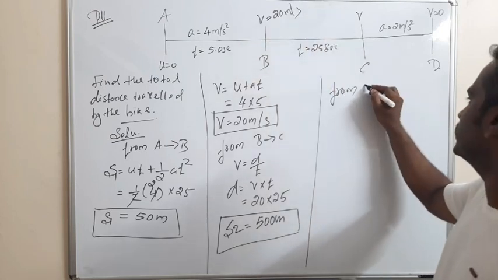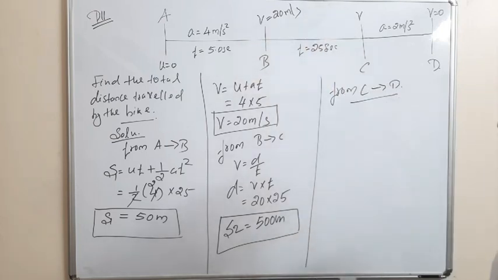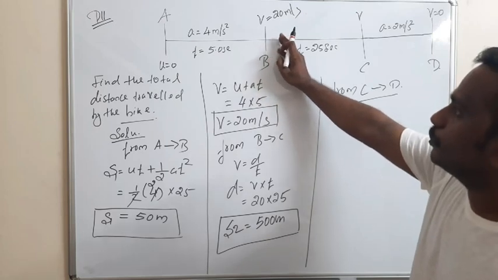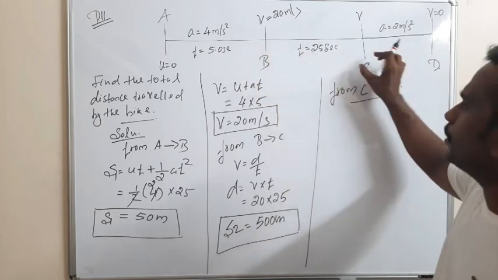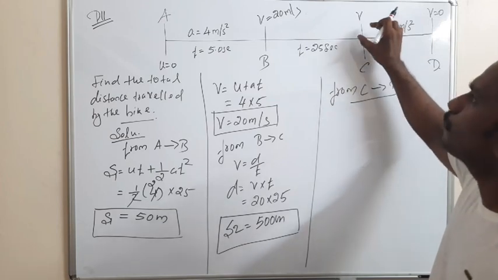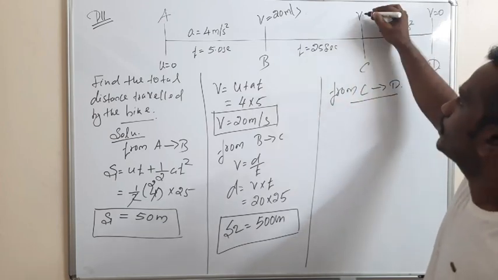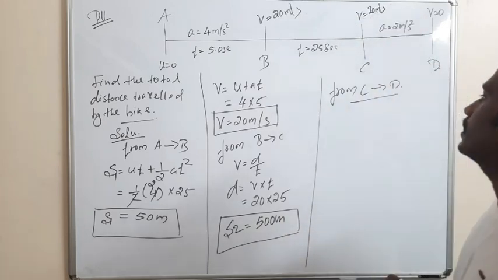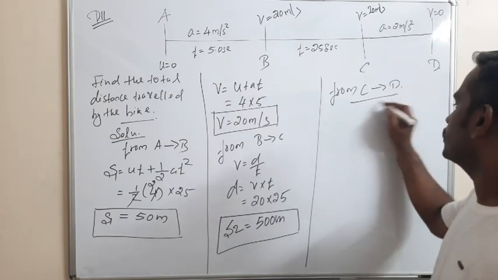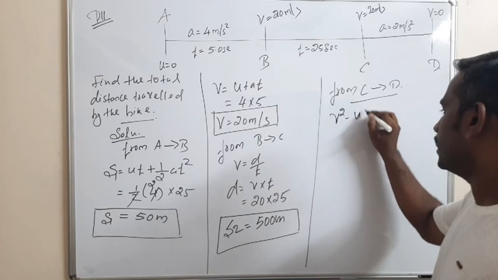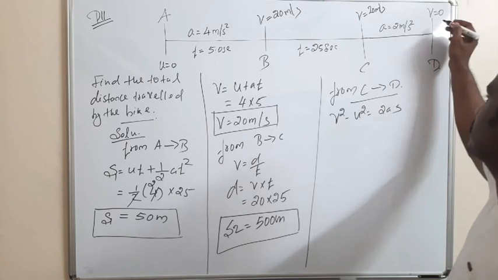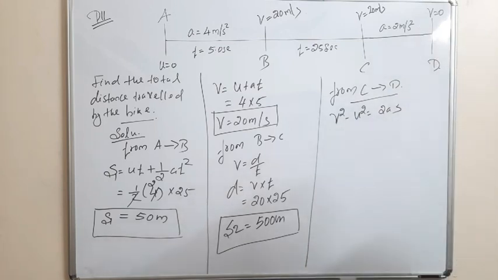Next, from C to D. Here the bike moves with the constant velocity v is equal to 20 meter per second up to point C, and at this point also the velocity is 20 meter per second. From C to D I am using the equation v square minus u square is equal to 2as. The final velocity is 0, because the bike comes to rest.